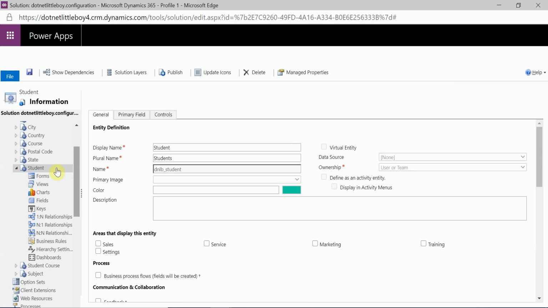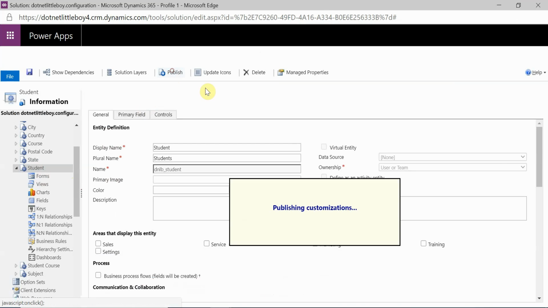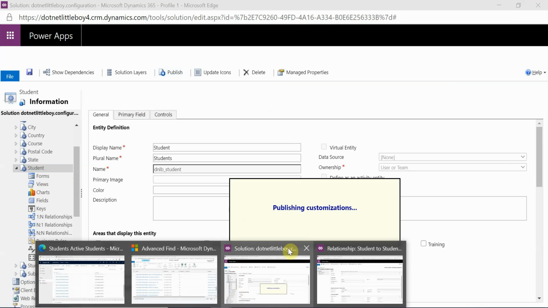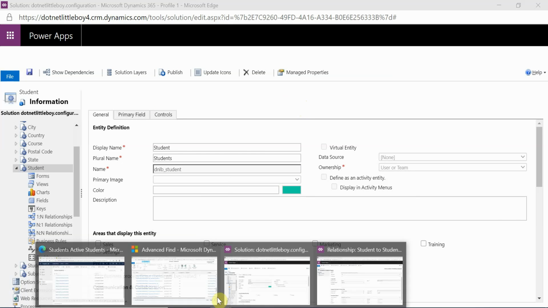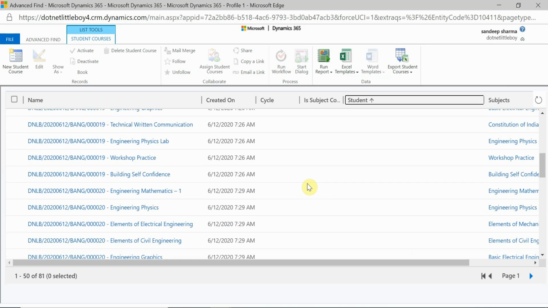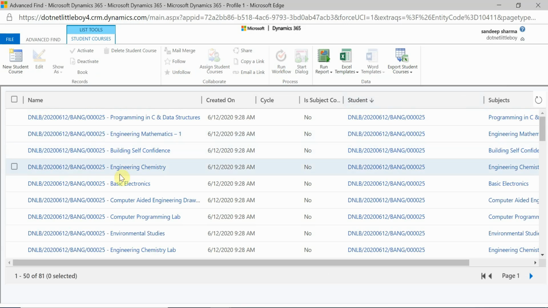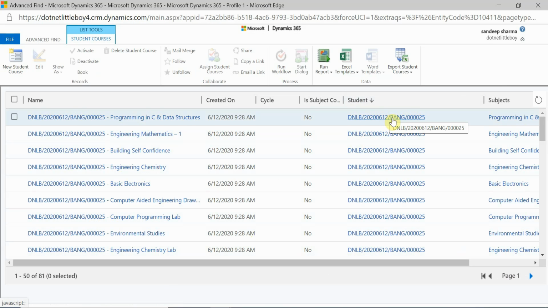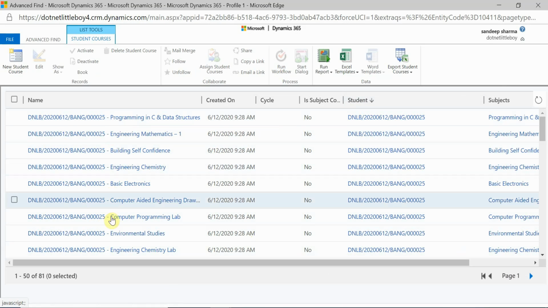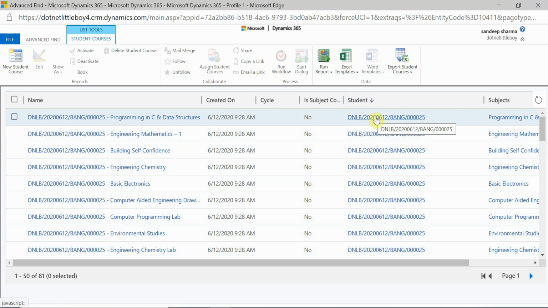So let me publish this student entity one more time, and we'll do this operation and check that. Let's get published first. So it is published. Now let me take the example of ID number 25, and I will try to delete this student, but you will see that these records still exist for this student. So it will not allow me to delete it, right?